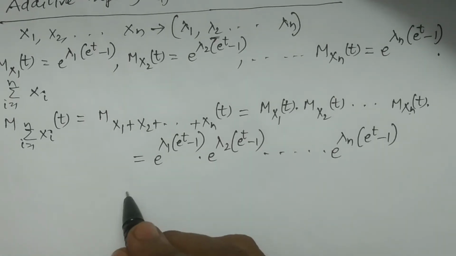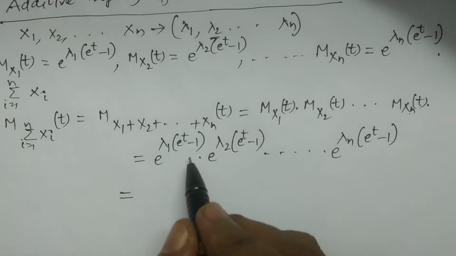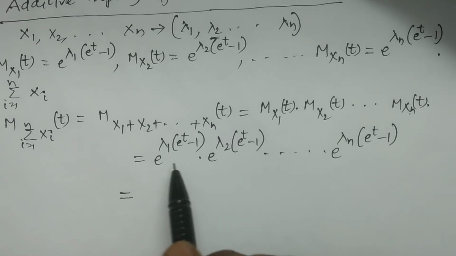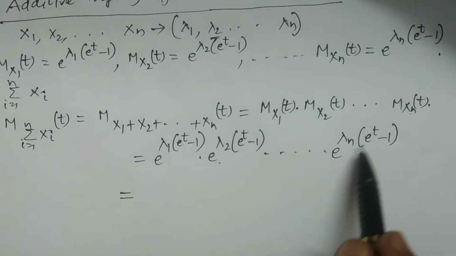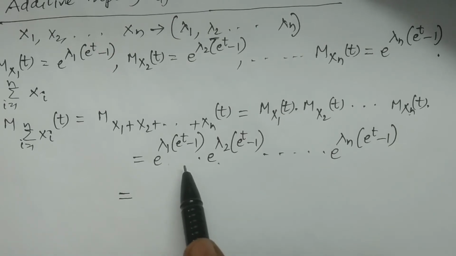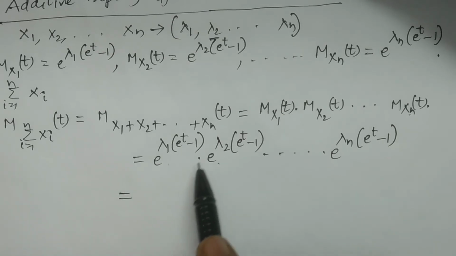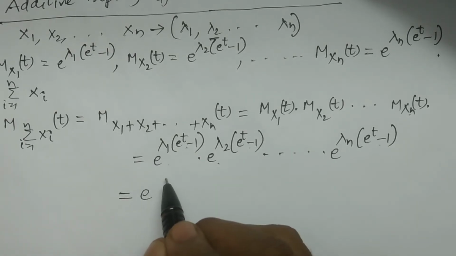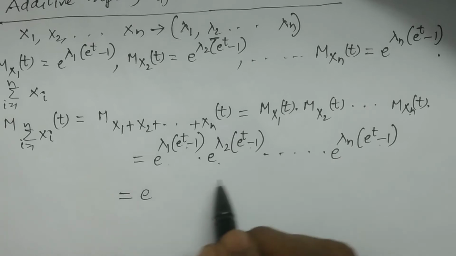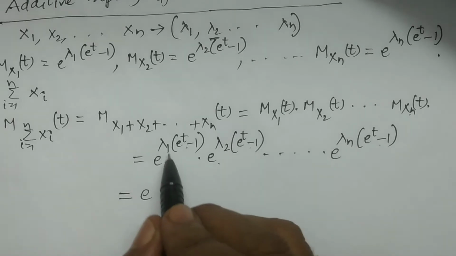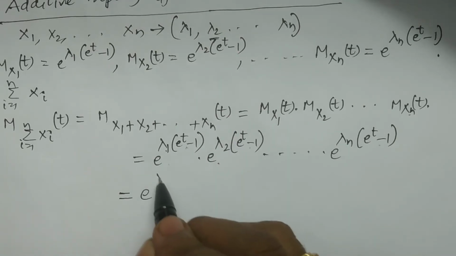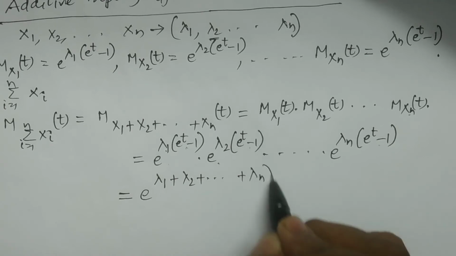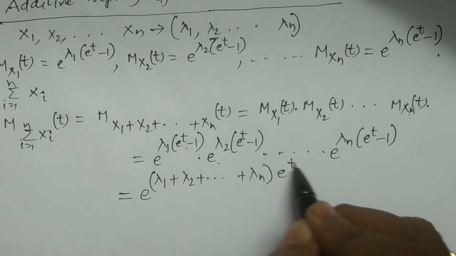Now if you simplify this, you know e power a, e power b, e power c can be written as e power a plus b plus c. Here e power t minus 1 is common everywhere, so taking it as a common factor, we get e power (lambda 1 plus lambda 2 plus and so on plus lambda n) multiplied by (e power t minus 1).